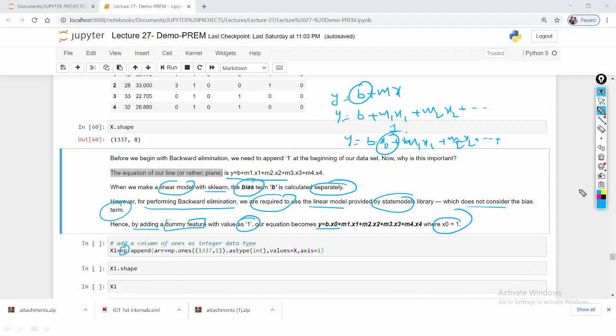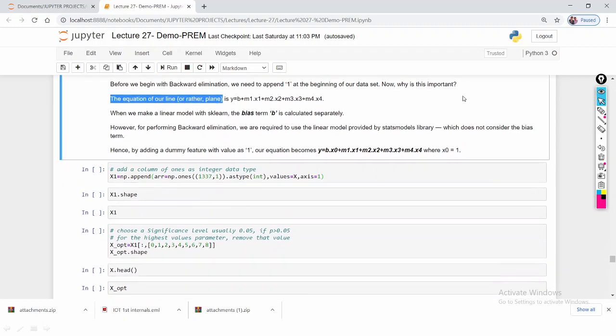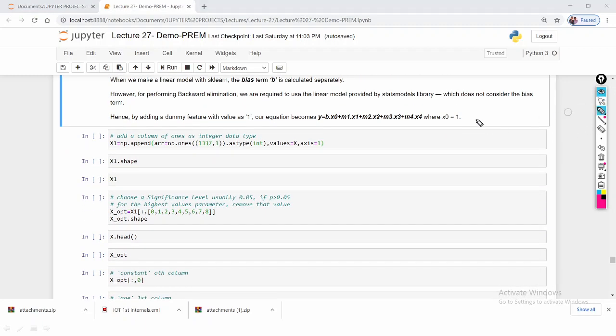For that purpose we use the numpy append method. I'm adding the ones. How many ones do we have to add? How many instances are there? 1337 instances, and the data type is integer. And the x value is added as values.